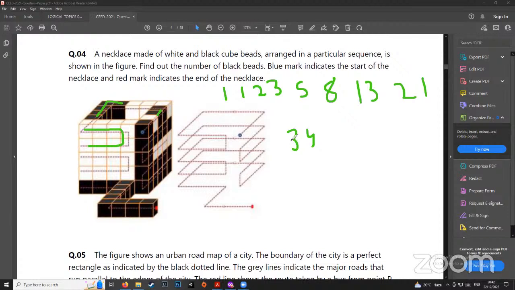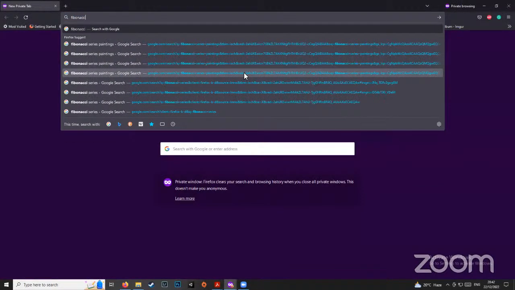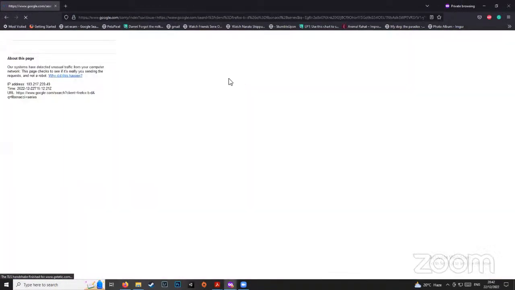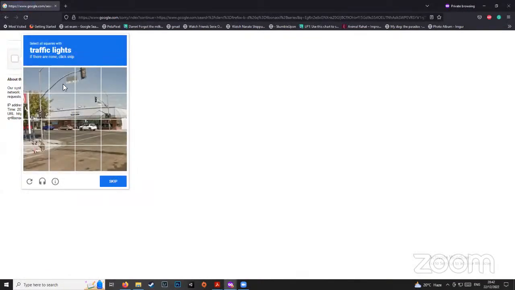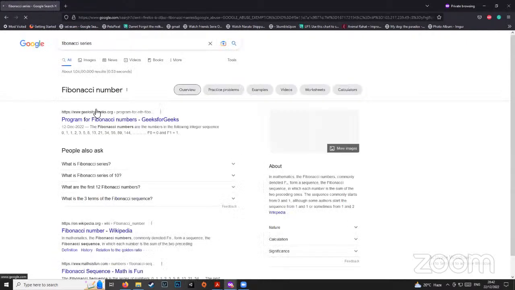Now, if you have no idea what is happening right now, you will be confused, right? But if you were to practice with us, you would know that this is actually the Fibonacci sequence. Just a second. It is making me do the captcha. I am probably not a good human. Yeah, okay. This is the Fibonacci series, right?